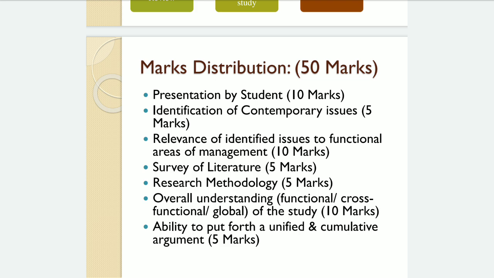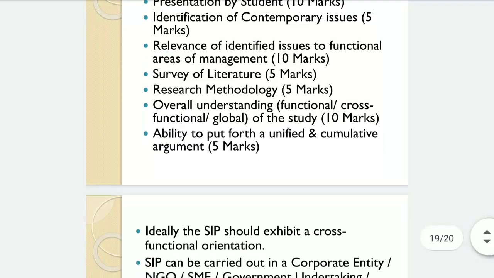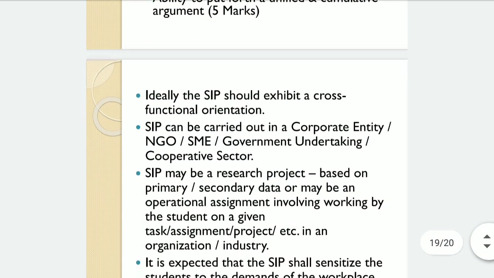Then survey of literature that you have done for 5 marks. Research methodology you have used for 5 marks. Overall understanding of the students, that is functional and cross functional or global etc. aspect of the study, that will carry 10 marks. Ability to put forth and unify the cumulative argument, that is for 5 marks. So these are the mark distribution which are suggested by university.